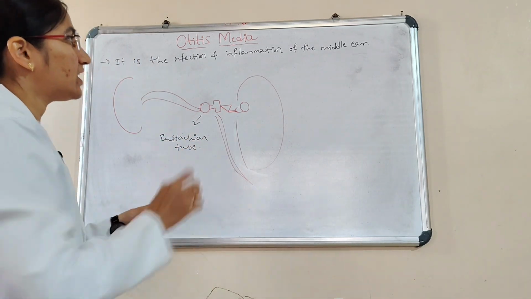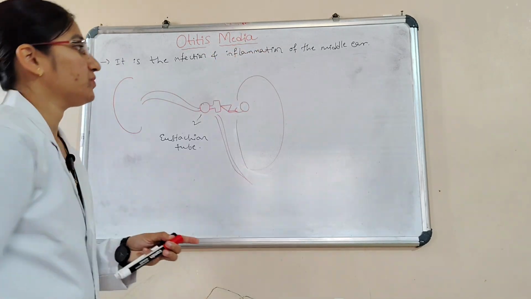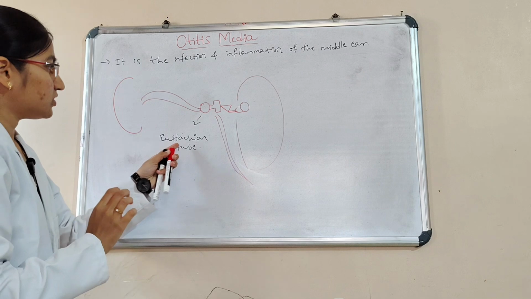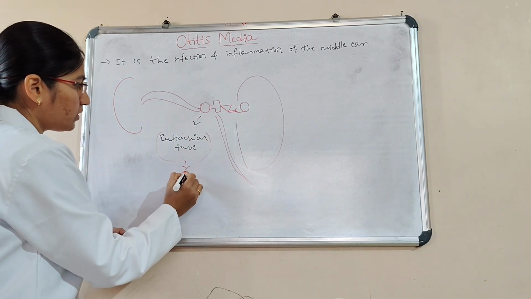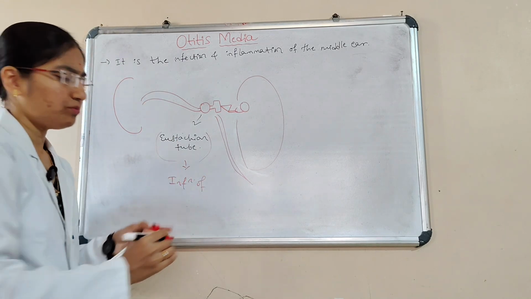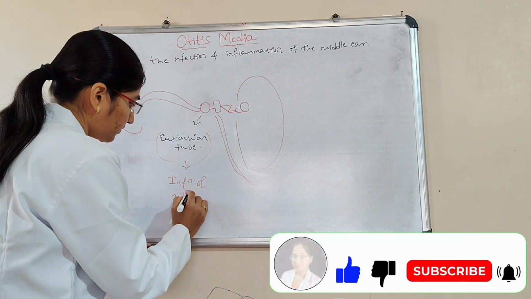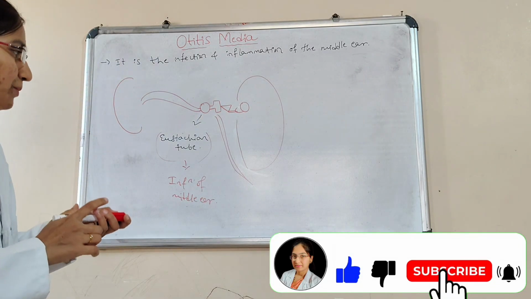The Eustachian tube is responsible for the infection of the middle ear. It is responsible for causing infection. Infection of what? Infection of the middle ear.